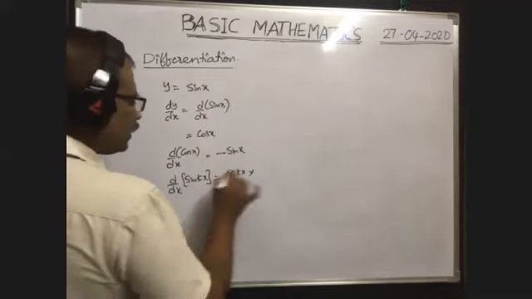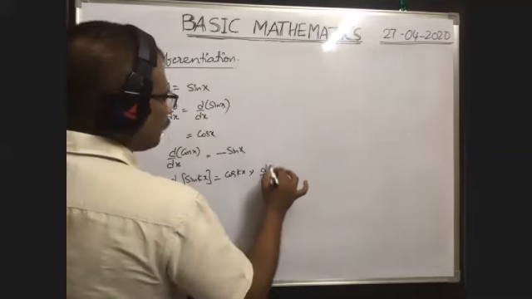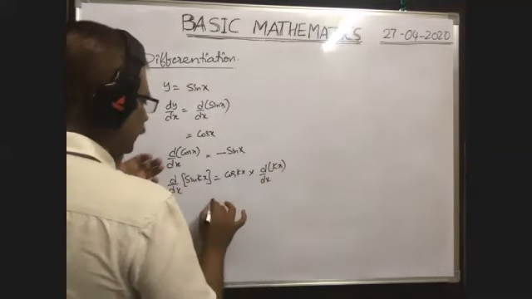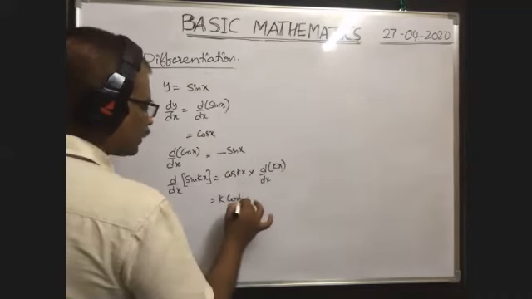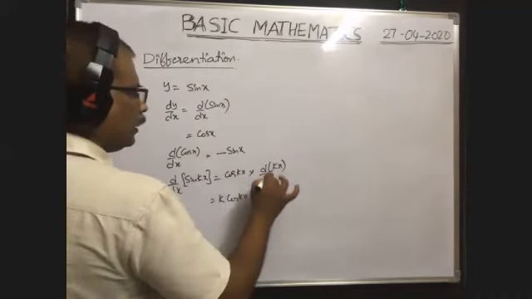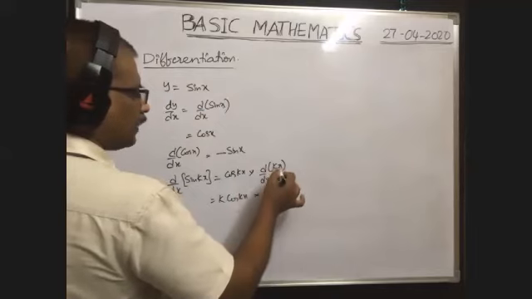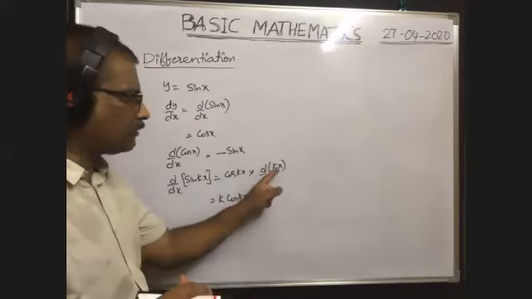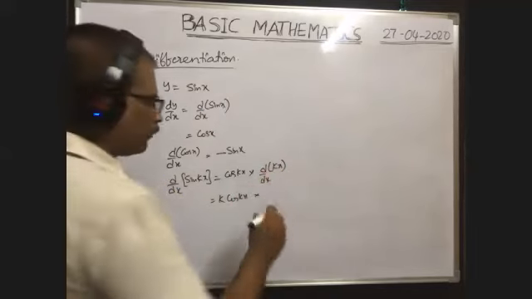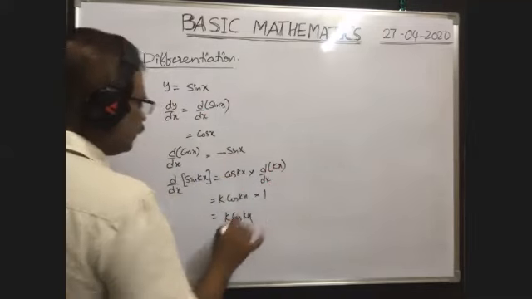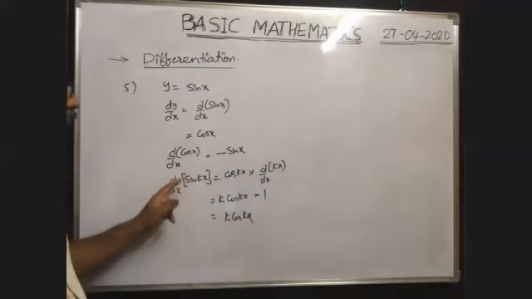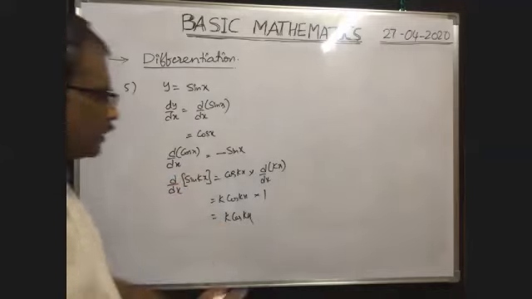We have to differentiate this again. D by dx of kx. K is a constant, you can write it outside. So you write here k into cos kx into d by dx of x. D by dx of x means differentiation of x with respect to x, that is equal to 1 only. Therefore, k cos kx. That means differentiation of sin kx with respect to x is equal to k cos kx.